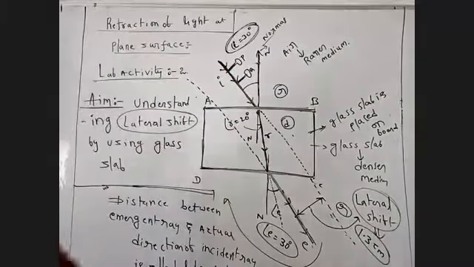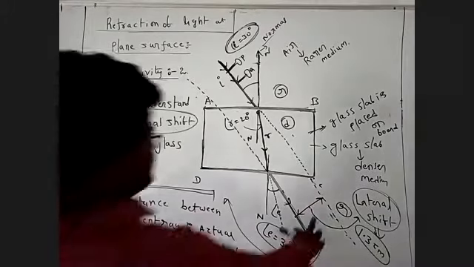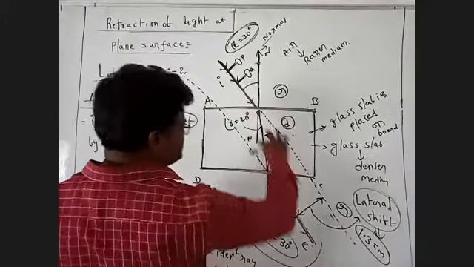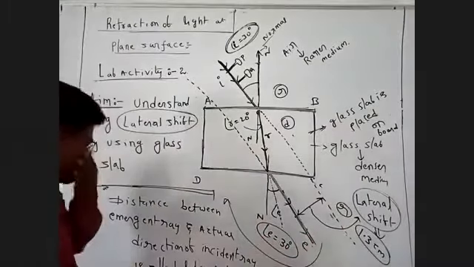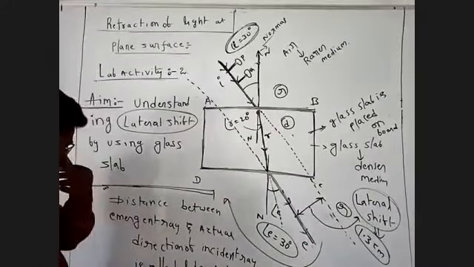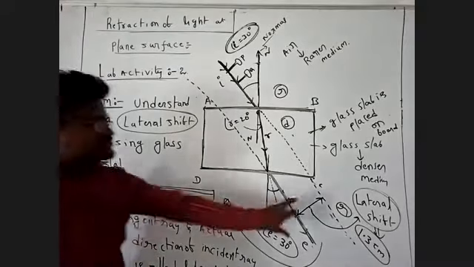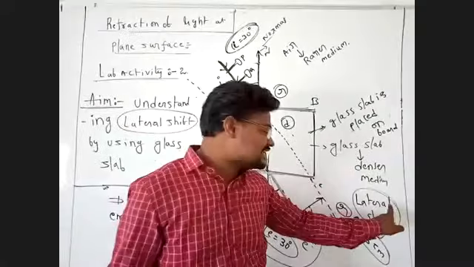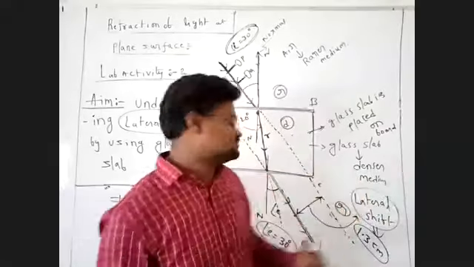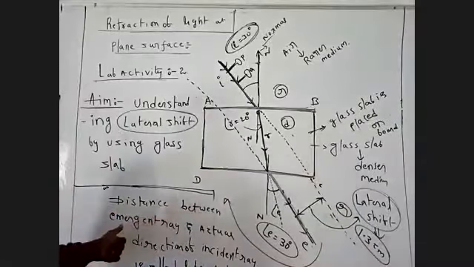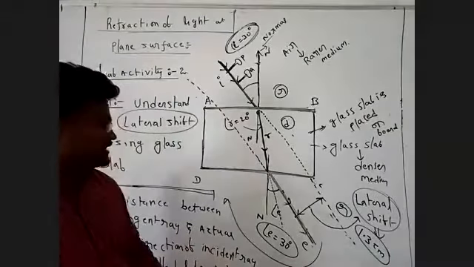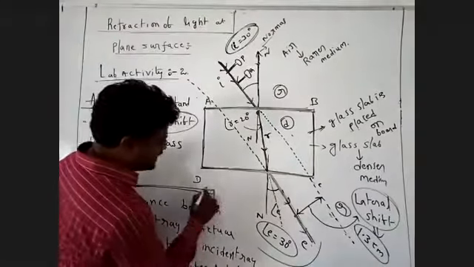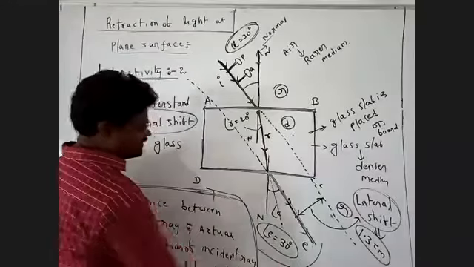The distance between the two parallel lines is called the lateral shift. The distance between the emergent ray and the actual direction of the incident ray is called the lateral shift.